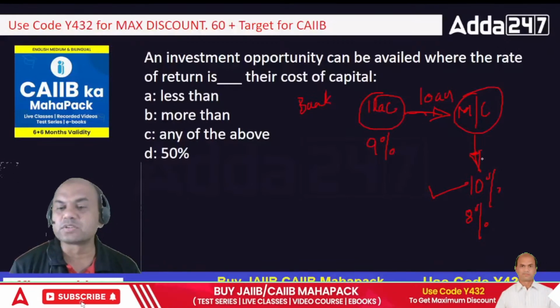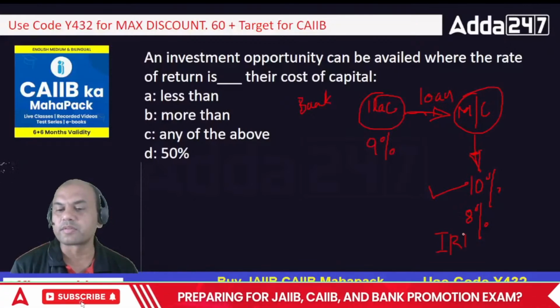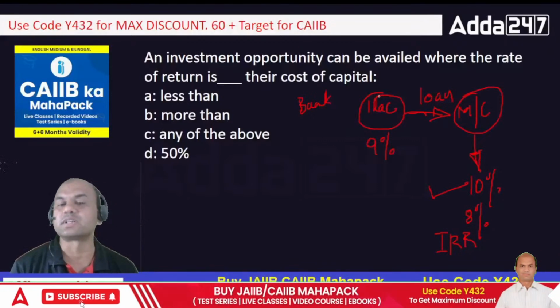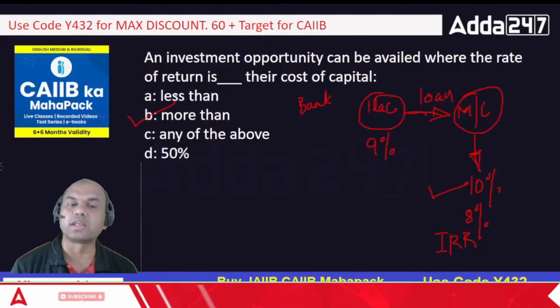So this is known as your IRR. Whatever you get from the project, this is your IRR, internal rate of return. So this IRR should always be greater than the cost of funds or cost of capital. So it is more than.